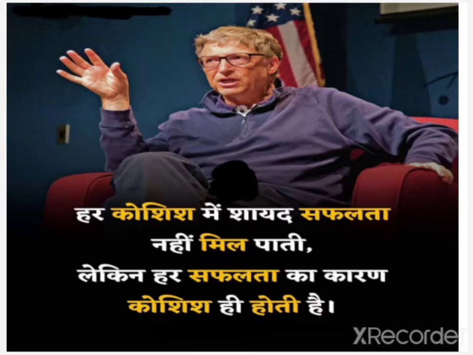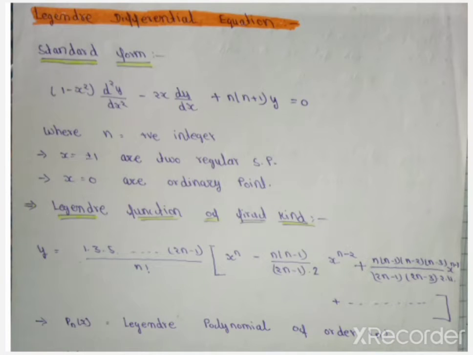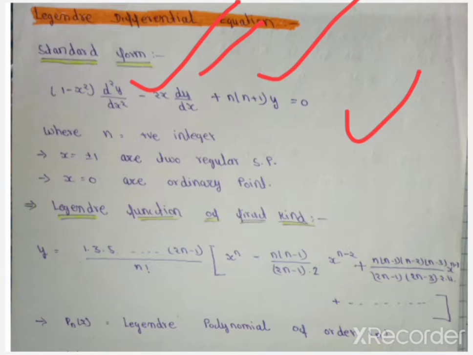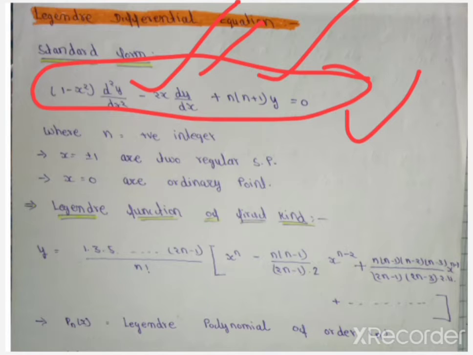So our topic is Legendre differential equation. Standard form of this equation is given here: 1 minus x square into double derivative of y with respect to x, minus 2x into derivative of y with respect to x, plus n into n plus 1 into y is equal to 0. This is the standard form of Legendre differential equations.